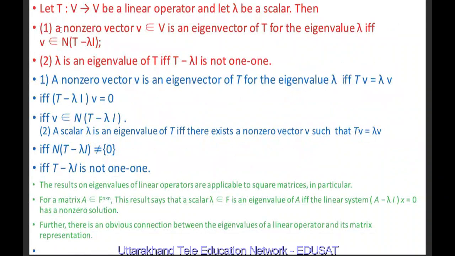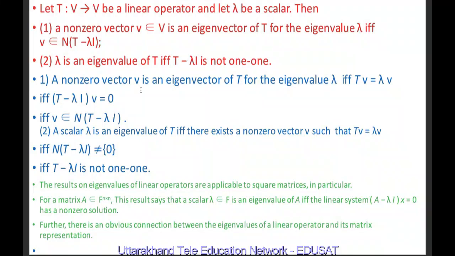So now we prove our first result. Let T be a linear operator from V to V, where V is a vector space, and lambda be a scalar. Then a non-zero vector v belonging to V is an eigenvector of T for the eigenvalue lambda if and only if v belongs to the null space of T minus lambda I. And lambda is an eigenvalue of T if and only if T minus lambda I is not one-one.